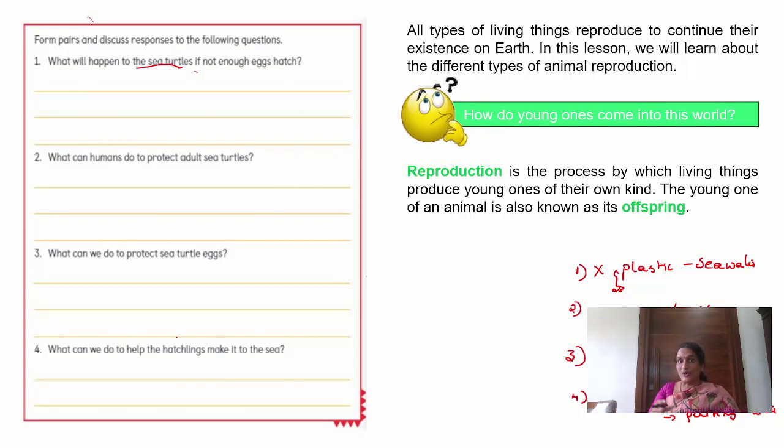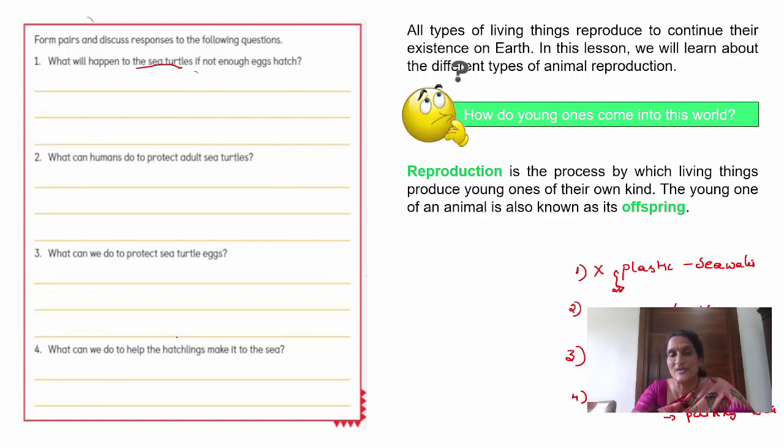We give birth only to human beings. Dogs give birth only to dogs. Cats give birth only to cats. So what is reproduction? Living things produce young ones of their own kind.